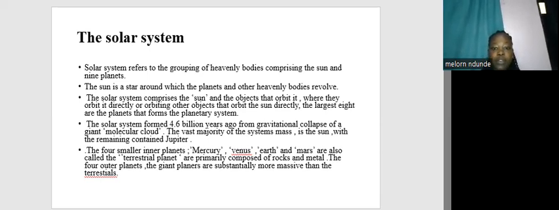The solar system formed 4.6 billion years ago from the gravitational collapse of a giant molecular cloud. The vast majority of the system's mass is the sun, with the remainder contained in Jupiter. The 4 smaller inner planets, which are Mercury, Venus, Earth, and Mars, also called the terrestrial planets, are primarily composed of rocks and metal. The 4 outer planets, the giant planets, are substantially more massive than the terrestrials.